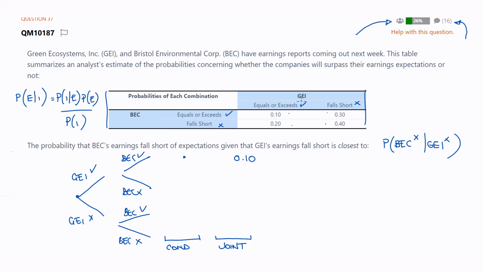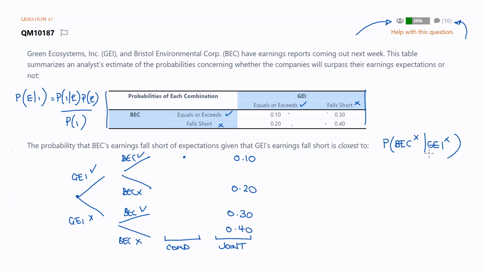We have GEI exceeding and BEC falling short: this is 0.2. We have GEI falling short and BEC succeeding: that is 0.3. And both failing is 0.4. That all adds up to 1. It makes sense. So if I use my logic from earlier, I can do this just using joint probabilities.